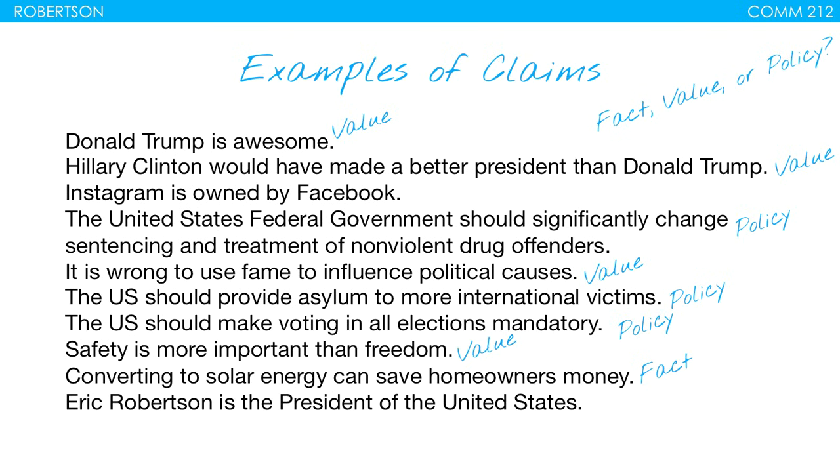Converting to solar energy can save homeowners money. This is a claim of fact. This is a cause and effect claim of fact. It's stating that by doing X, then Y happens. So by converting to solar energy, you will save money if you are a homeowner. Claim of fact. Eric Robertson is President of the United States. Claim of fact. This is stating the condition or the existence of something. It's describing something. It's not necessarily true. Claims don't have to be true, but this is considered to be a claim of fact. And Instagram is owned by Facebook, also a claim of fact. Notice that this is something that you're just stating the existence of something, you're describing something.